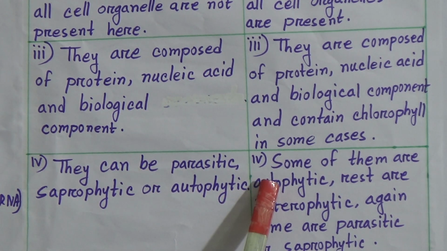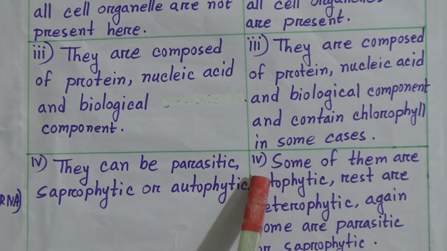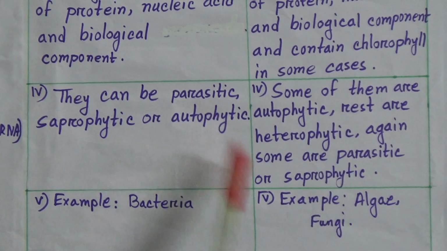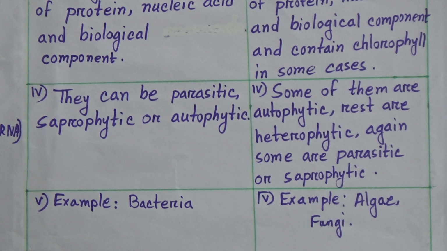And point 4 of eukaryota: some of them are autophytic, the rest are heterophytic, and again some are parasitic or saprophytic. And point 5, the example here for prokaryota is bacteria, and the example for eukaryota is algae and fungi.